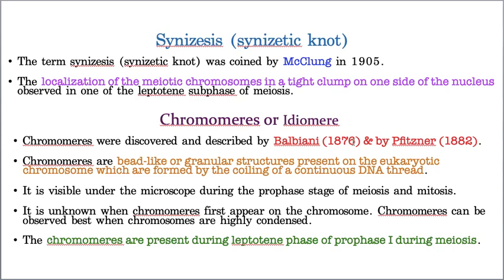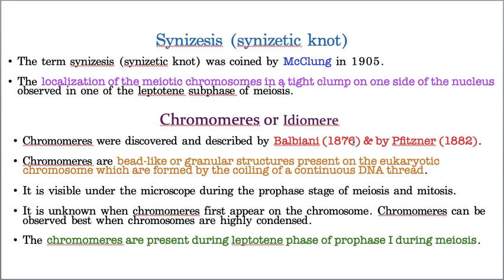Hope you understood. A very small recap I am giving you. In animals, the condensation results in the formation of chromosomes. These chromosomes are arranged like flowers in a bouquet, and this type of arrangement is called the bouquet stage. Point number one. Point number two, in plants, they are arranged as synizesis.